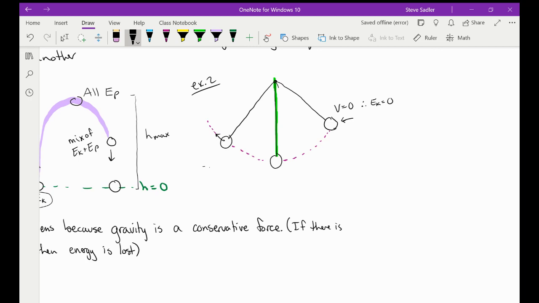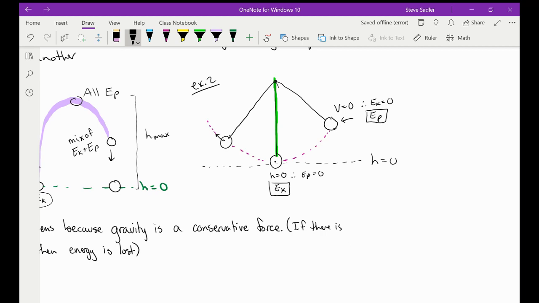And obviously, we need to establish a reference point. So the bottom here can be our height 0. So that means we have all potential energy here. As that mass swings through, it's going to convert that potential energy into kinetic energy. So at the bottom, height 0, therefore potential energy is 0, and we have all kinetic energy at the bottom because that's when our velocity is the highest. We've picked up speed coming down through the swing, we're moving the fastest at the bottom, and as we climb back up the other side, we're slowing down. So our kinetic energy is going down.